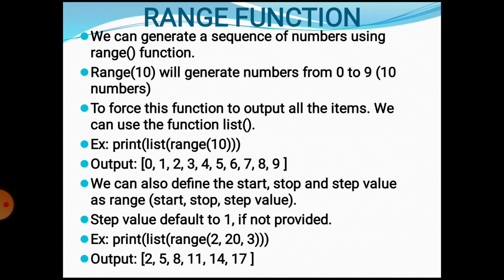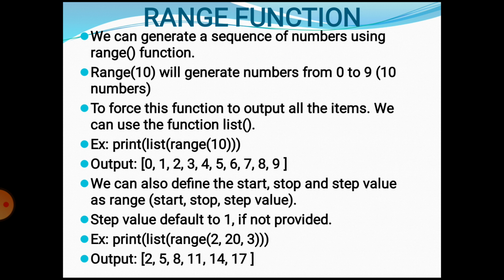Range function. We can generate a sequence of numbers using the range function. Range is a function. It holds 10 as an argument and will generate numbers from 0 to 9, 10 numbers. To force this function to output all the items, we can use the function list. Print list range, and the passed argument is 10. So it will display the values like this as output.